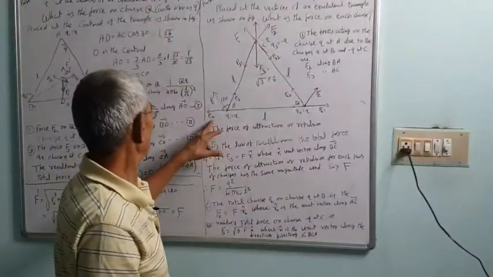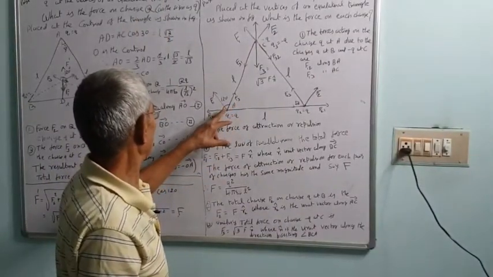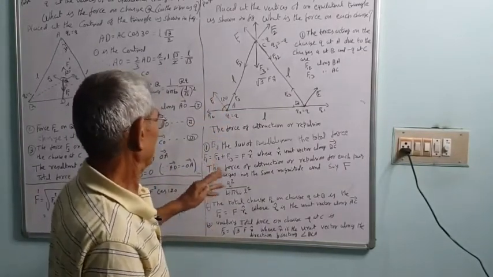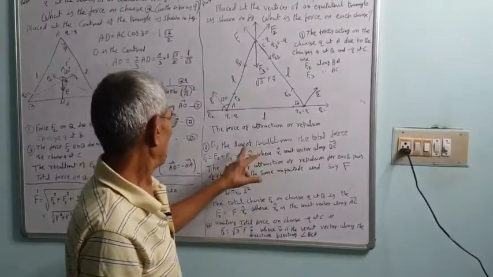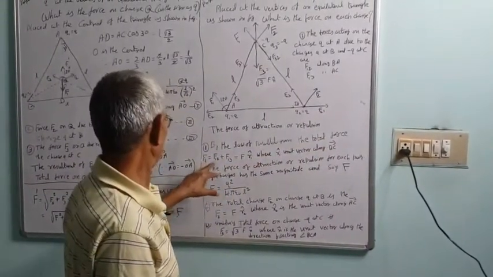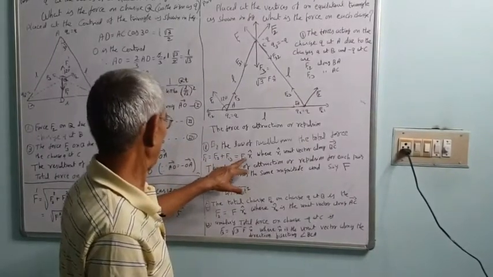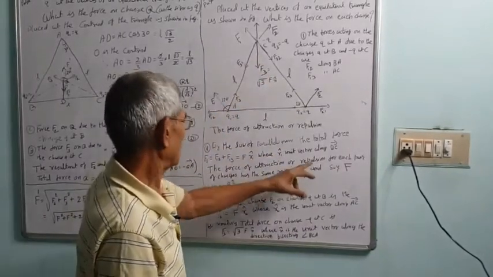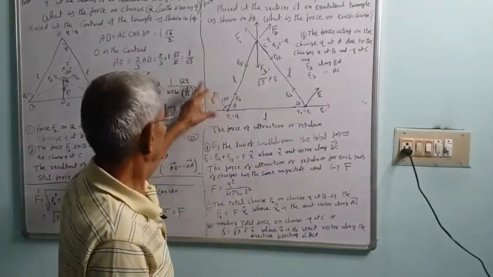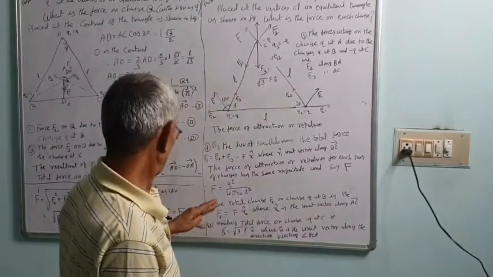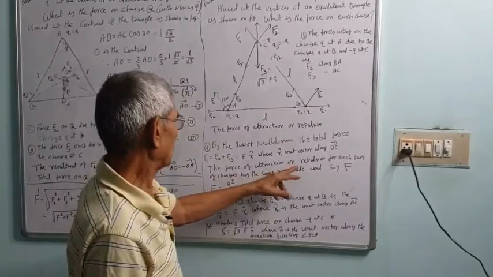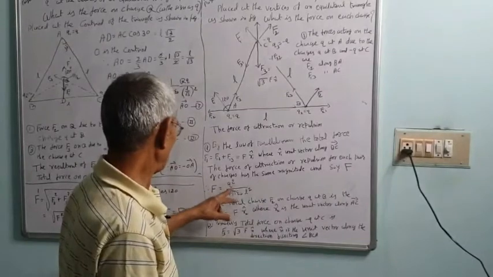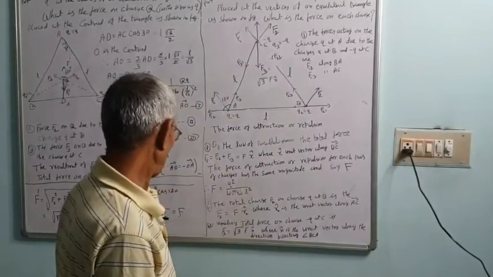So the resultant F1 will be equal to either of the forces. Thus F1 is equal to F R1, where R1 is the unit vector along the direction BC. The force of attraction or repulsion on each pair of charges has the same magnitude, say F. Therefore, F is equal to Q square upon 4 pi epsilon 0 L square.